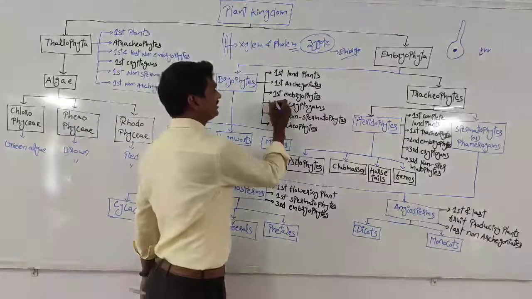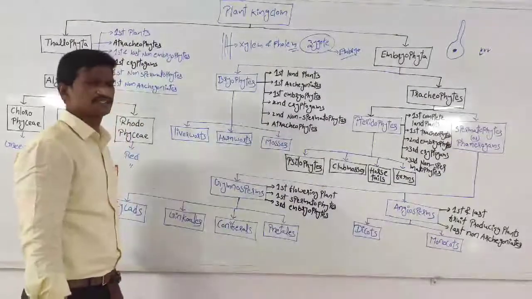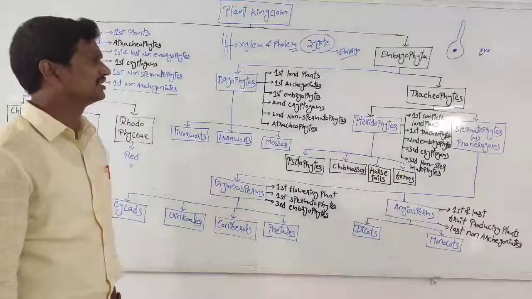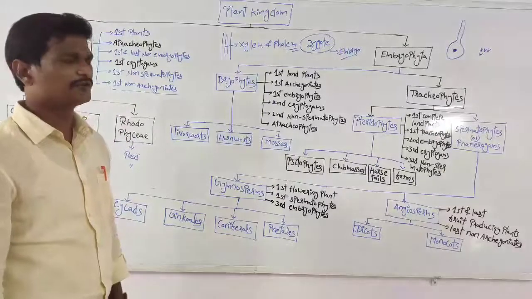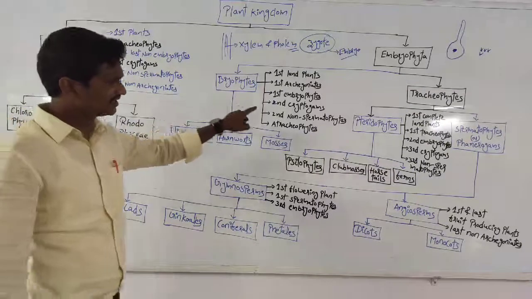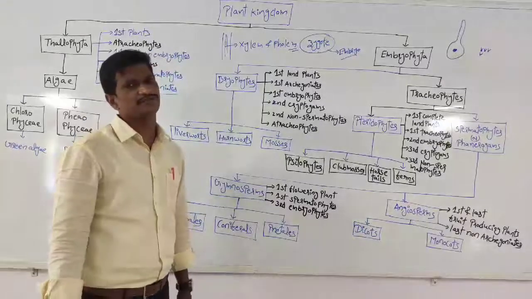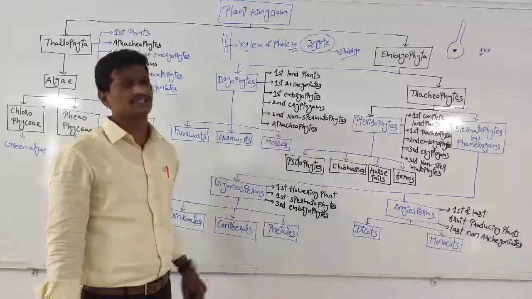These are the first cryptogams. Cryptogams means non-flowering plants. They are also the first non-spermatophytes, which do not produce seeds.